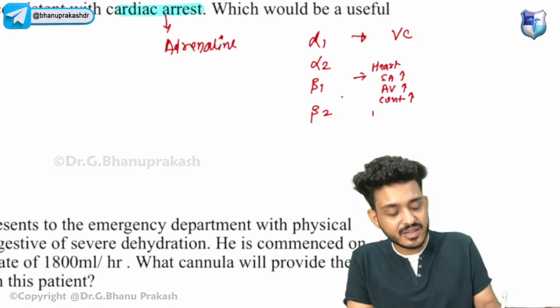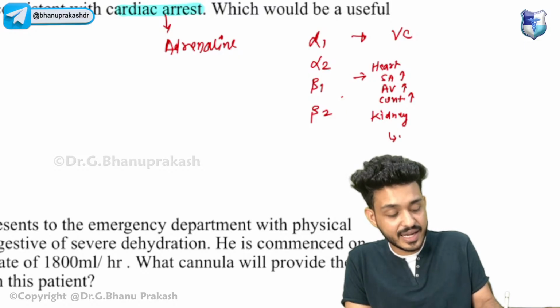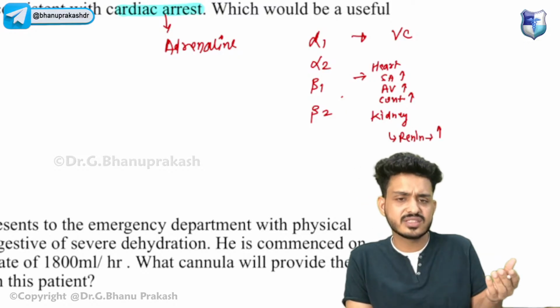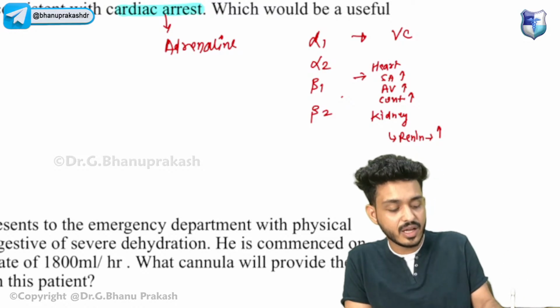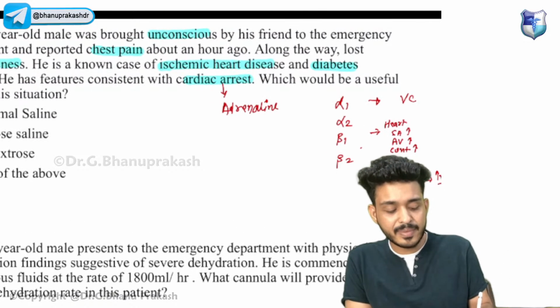Apart from that, beta 1 is present in your kidney, and from there it will be releasing renin. What will renin be doing? Ultimately it will be activating the RAS system, and ultimately it will be activating vasoconstriction. Here, what is happening? Cardiac arrest.